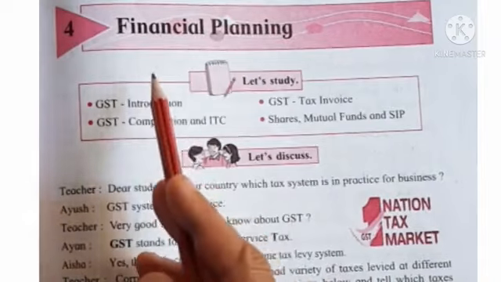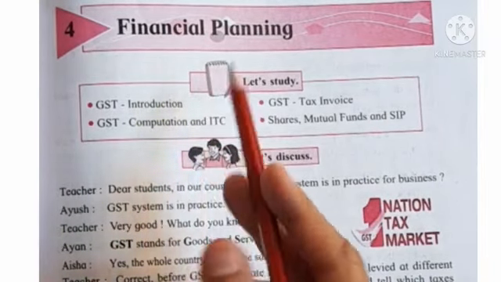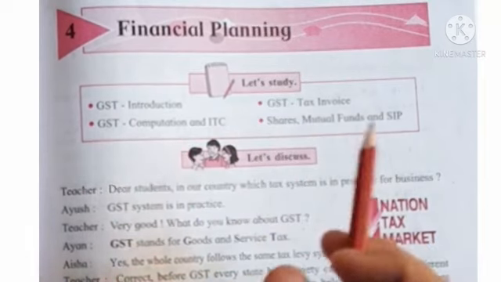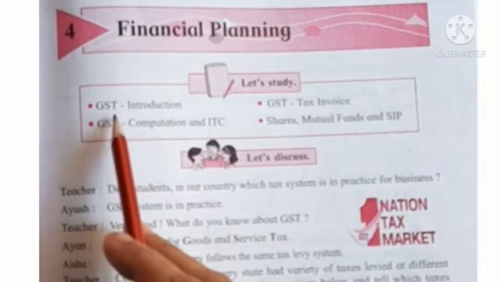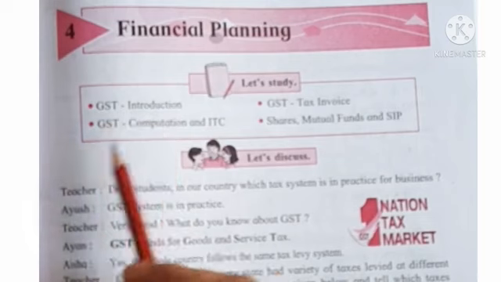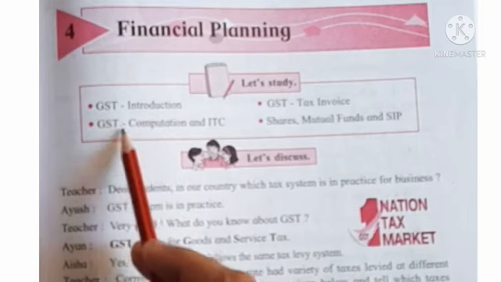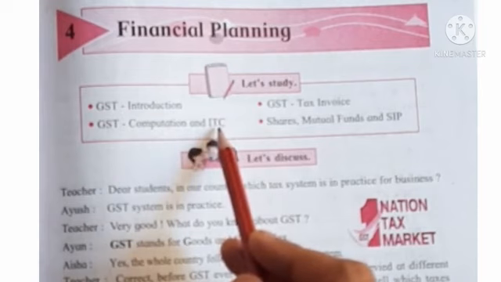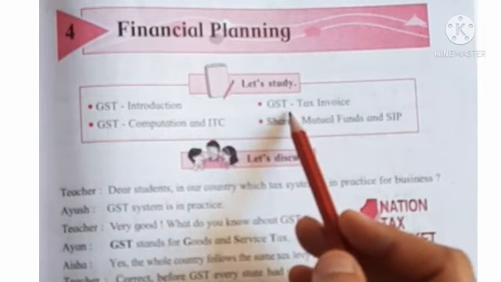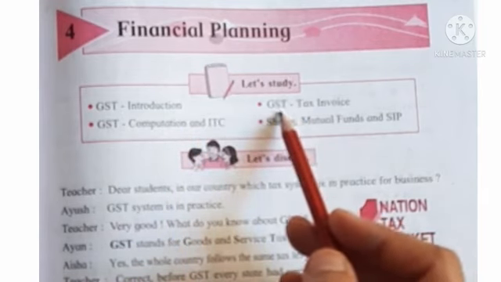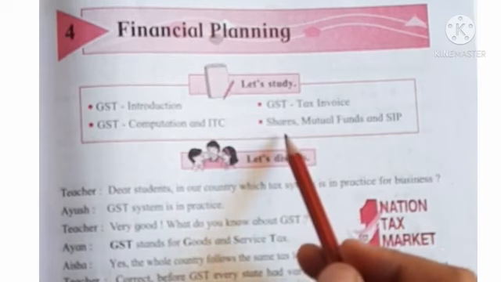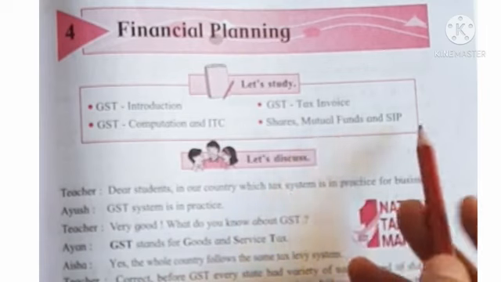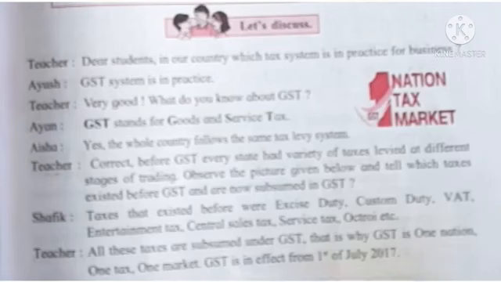Students, in topic number 4, financial planning, we will study different kinds of GST. What is meant by GST? Introduction to GST. How to calculate GST or input tax credit. How to make a tax invoice with GST. And what is meant by share, mutual fund, etc. we will see in this topic.